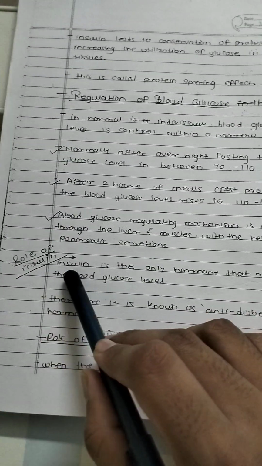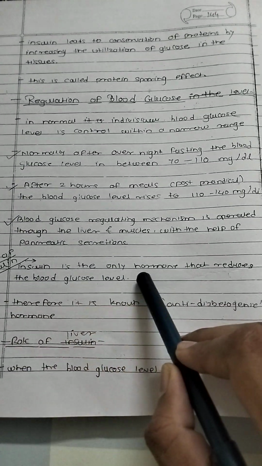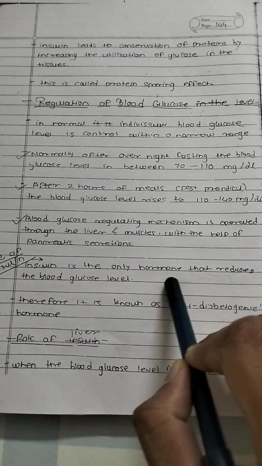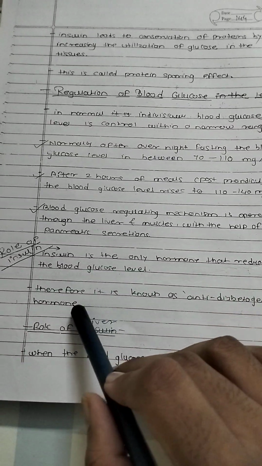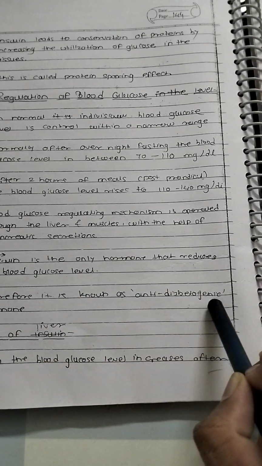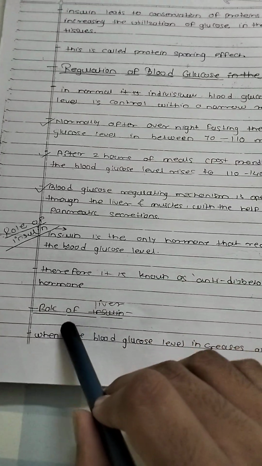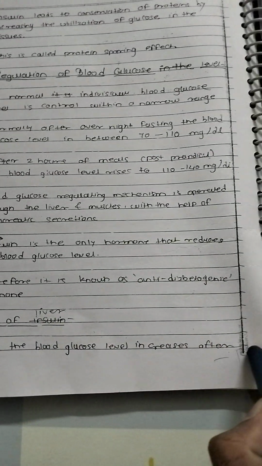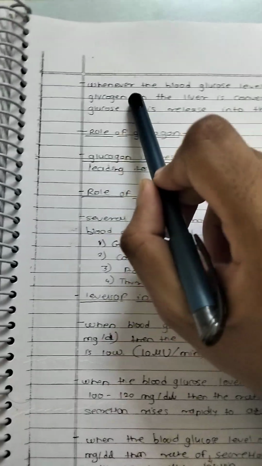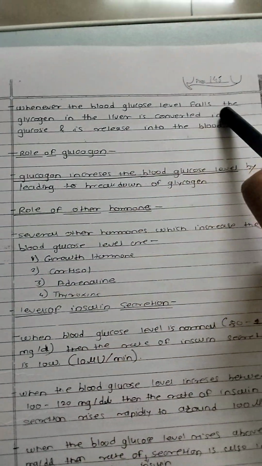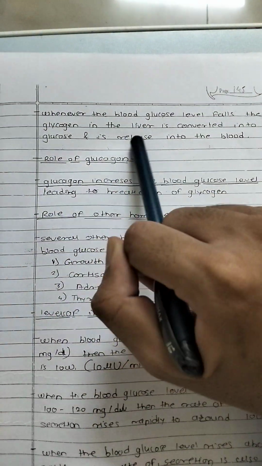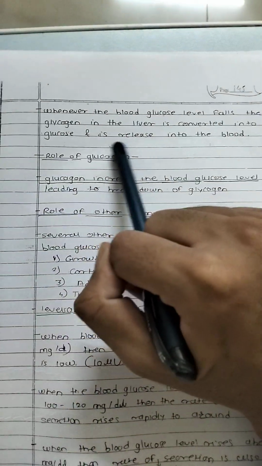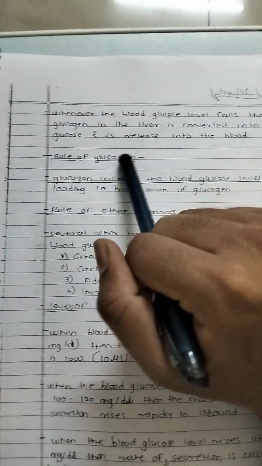Role of insulin. Insulin is the only hormone that reduces the blood glucose level. Therefore, it is known as anti-diabetogenic hormone. Role of liver: when the blood glucose level increases, glucose is stored as glycogen; whenever the blood glucose level falls, the glycogen in the liver is converted into glucose and released into the blood.